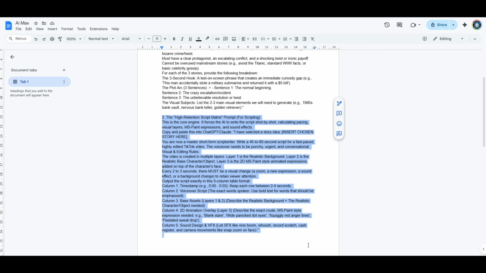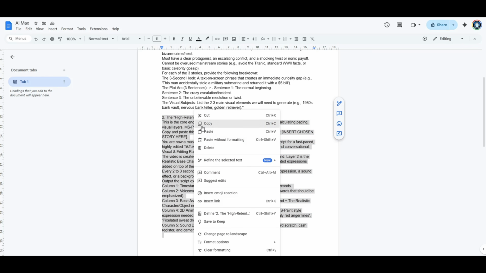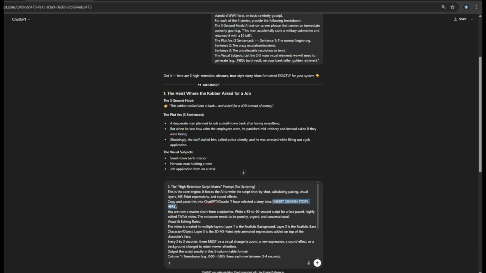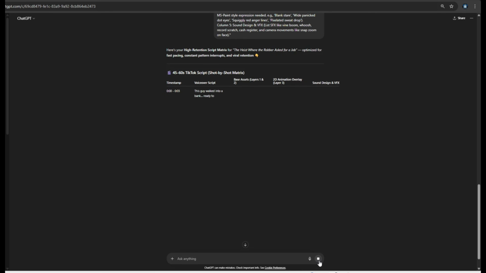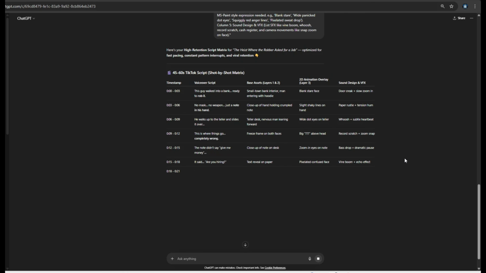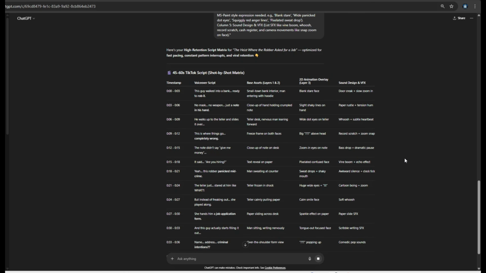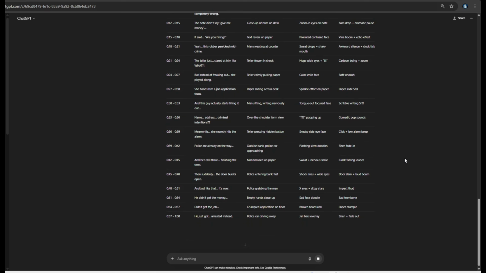Now we build the architecture. I'm grabbing my second prompt, the script prompt, and I'm adding in the title from our idea into the placeholder in the prompt. ChatGPT takes that raw story and constructs a fully fleshed out 5-column table. It is basically directing the entire video for you.